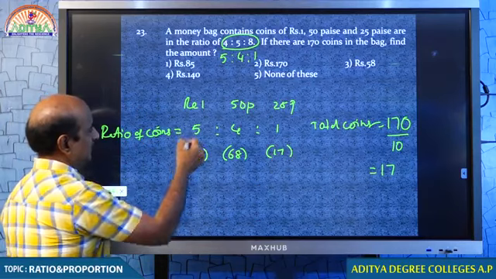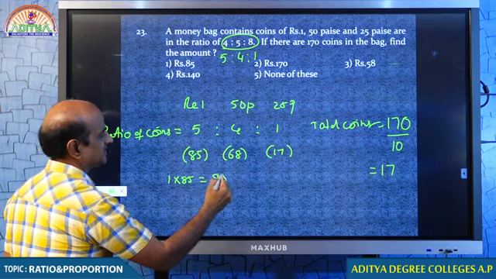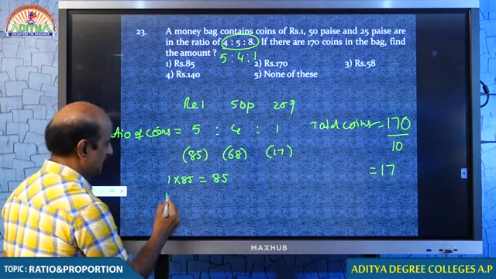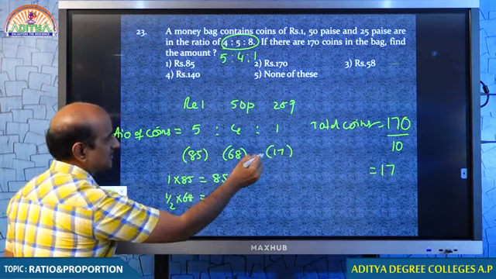Tell me, we have 85 1 rupee coins. That is 85 rupees. We have 68 half rupee coins. So that is 34 rupees.